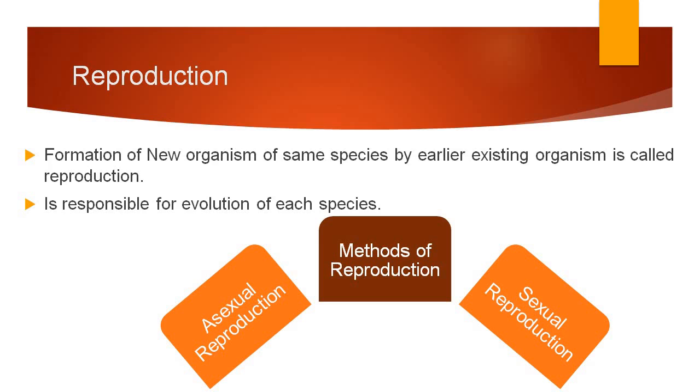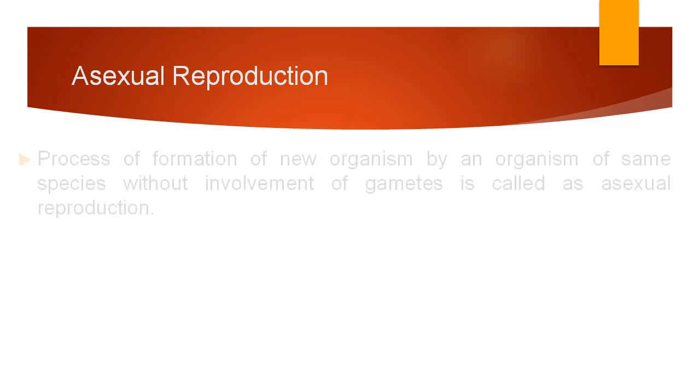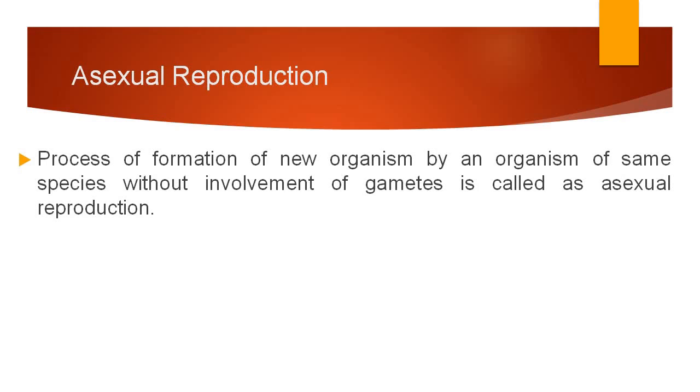The methods of reproduction. There are two methods of reproduction, asexual reproduction and sexual reproduction. Out of that, now we are going to cover the first type of method, which is asexual reproduction. So asexual reproduction is the process of formation of a new organism by an organism of the same species without involvement of gametes.